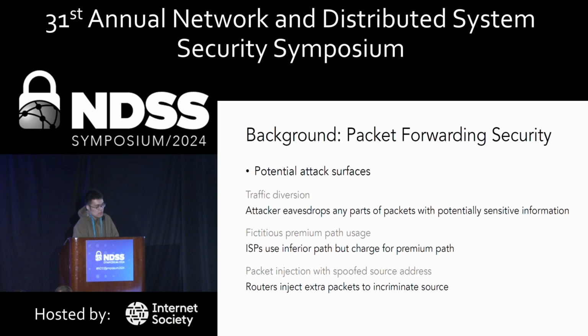Another concern is fictitious premium path usage, where ISPs may deceitfully use a lower quality path while charging for a high quality one. And finally, we must worry about packet injection with spoofed source addresses. It involves routers adding unauthorized packets into the flow to incriminate the source.